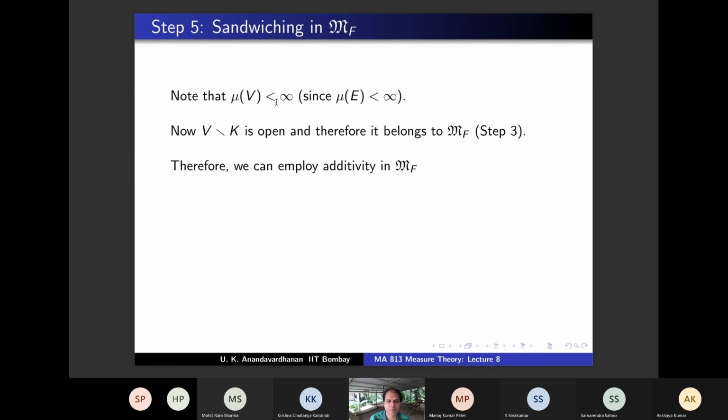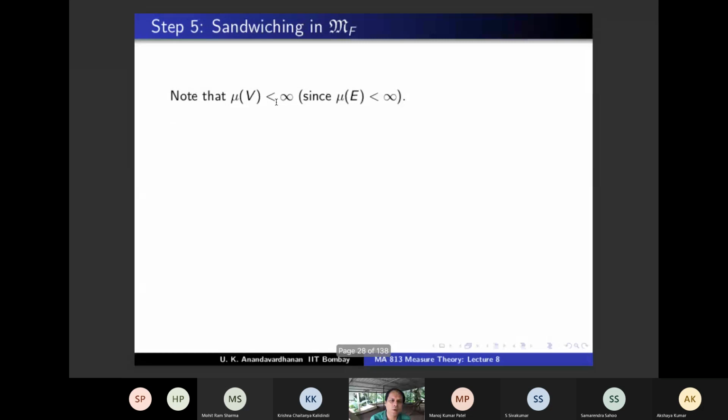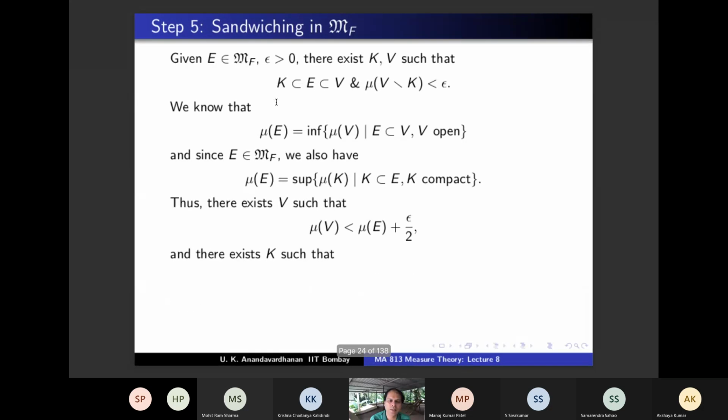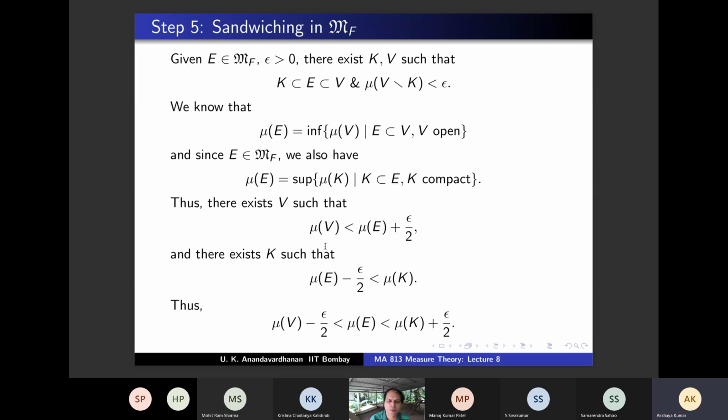We know additivity in MF, right? So that is step 4. What I'm going to do is write V as a disjoint union of K and V minus K. So what is mu K plus mu V minus K? It is equal to mu V. And mu V, what do we know from this slide? How did we choose this V? Mu V is less than mu plus this epsilon.